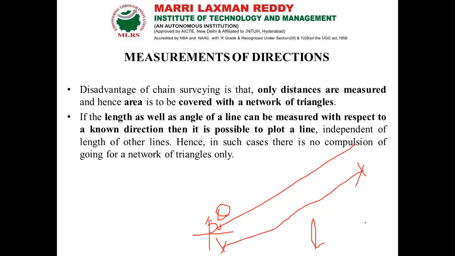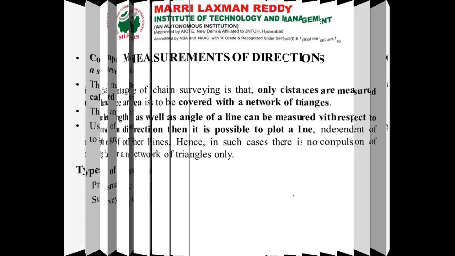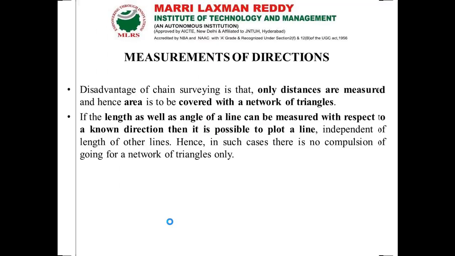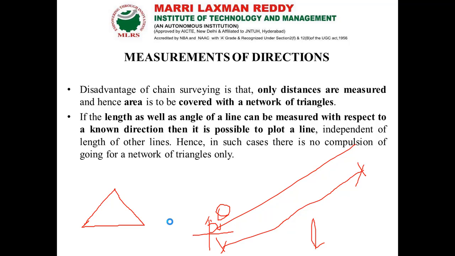So we need to make the diagram with the help of only linear measurements. That is a tedious task, since even for a triangle we need to give all the measurements so that it closes properly. Then only the diagram will be correct, otherwise it is wrong. For each and every triangle we have to do it in this way, then only we can get